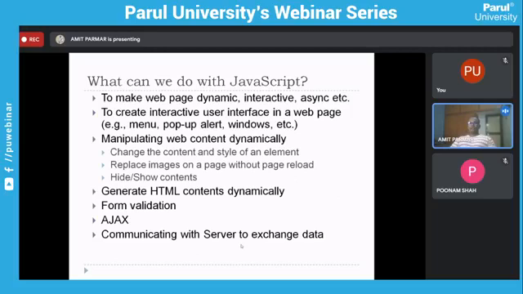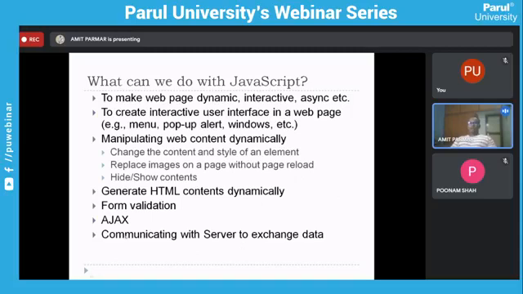You can make a small program. Let's say you want to make a calculator, a page where you can do some small calculations. That is possible with JavaScript, because HTML and CSS are not programming languages. They are markup languages. They only present the data in a particular structure. But if you want to make it interactive, or present data coming from the backend in a certain way, then you basically need JavaScript.